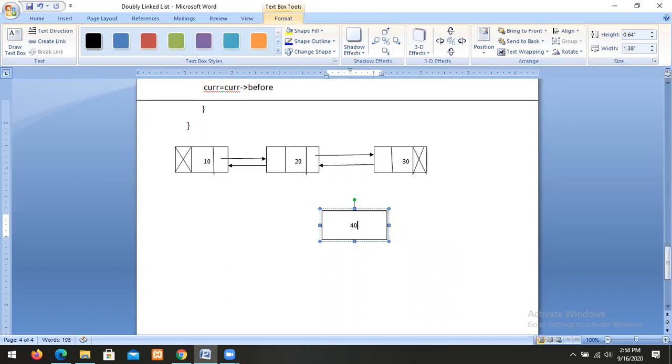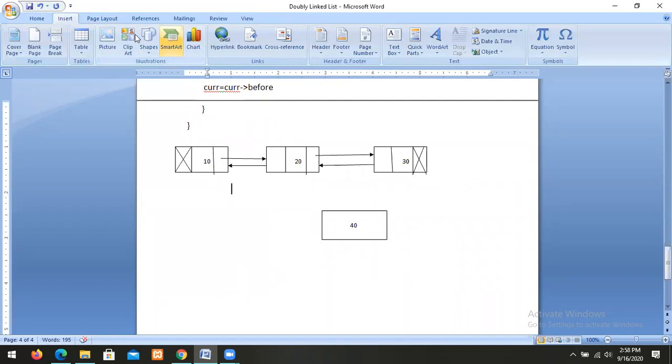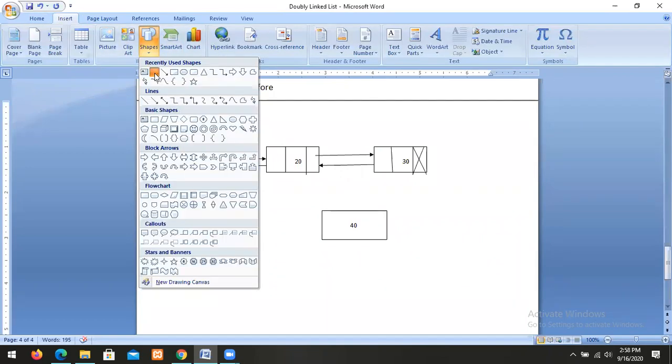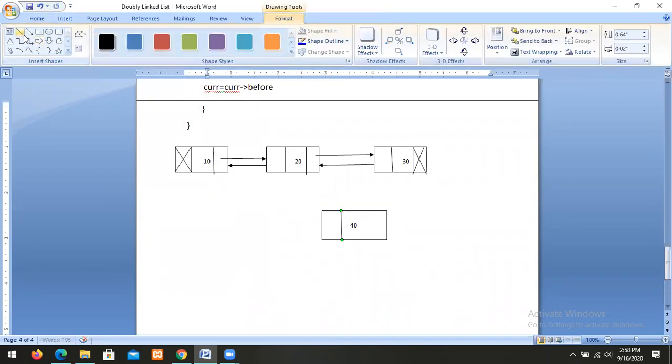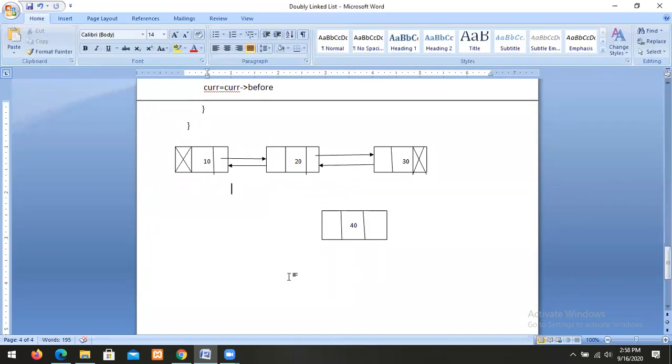Suppose this is my new value, and I want to insert this node. This is the new node. I want to insert a new node at the third position or second position. Suppose I want to insert a new node at the second position. So when I insert a new node at the second position, the new list is